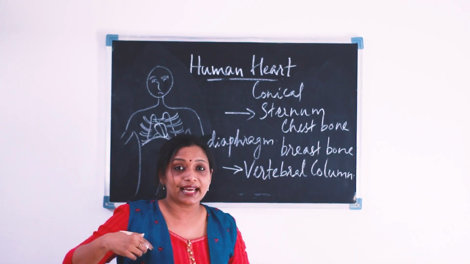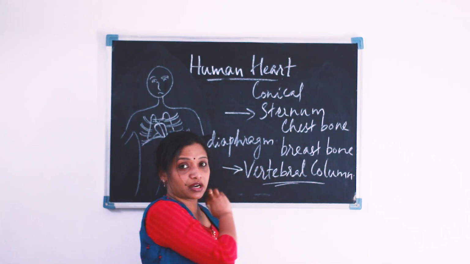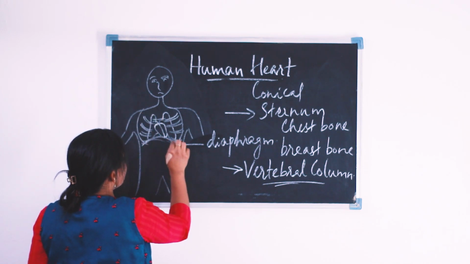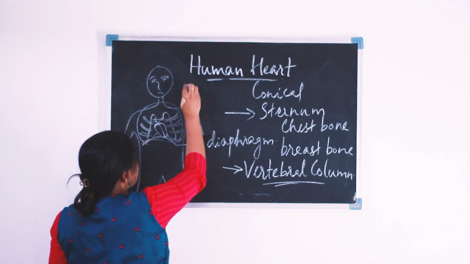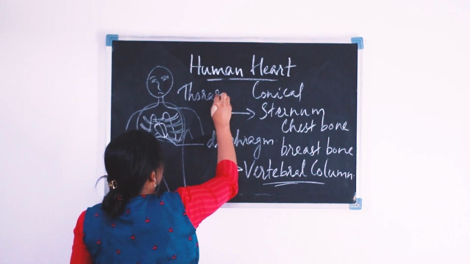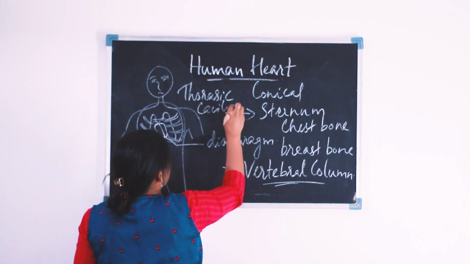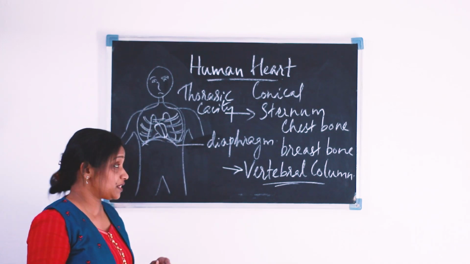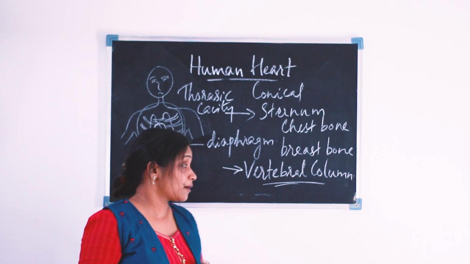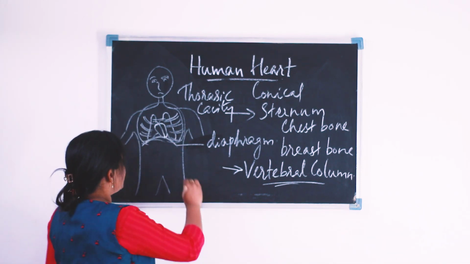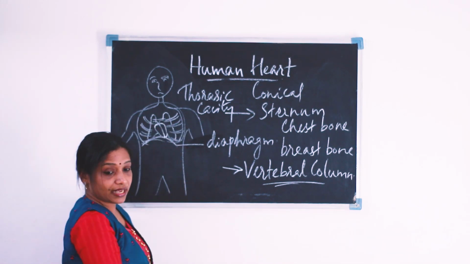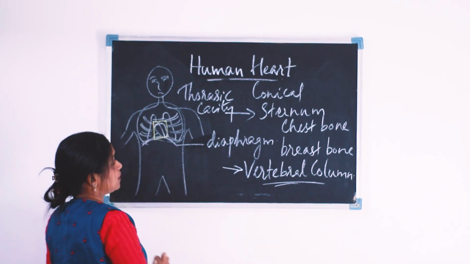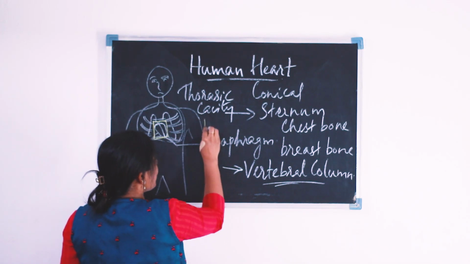Behind the heart we can see the vertebral column, and this entire area of the body is the thoracic cavity. And again, one more point is there. In the thoracic cavity, this particular portion where the heart is located is known as the mediastinum.